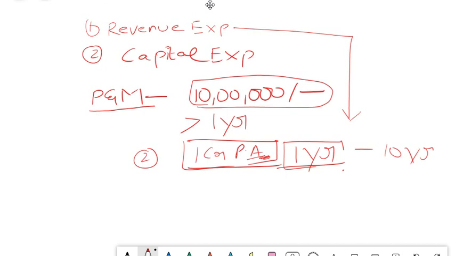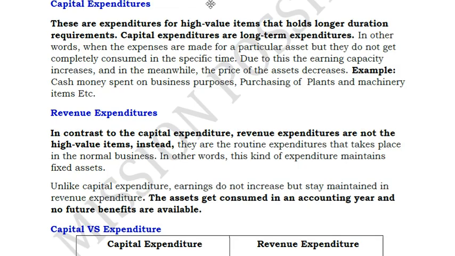So capital expenditure benefits accrue to you for a period of more than 1 year, and at the same time the amount you spend for those expenditures is in general huge. Okay. So if you can see here, the expenditures are high value items and the example is purchasing of plant and machinery, etc. These are all your capital expenditure.